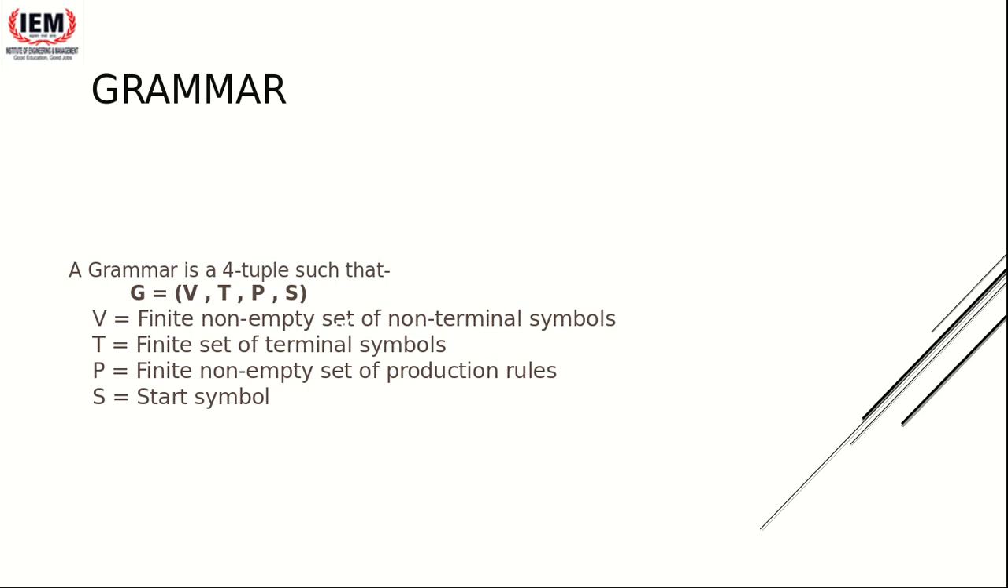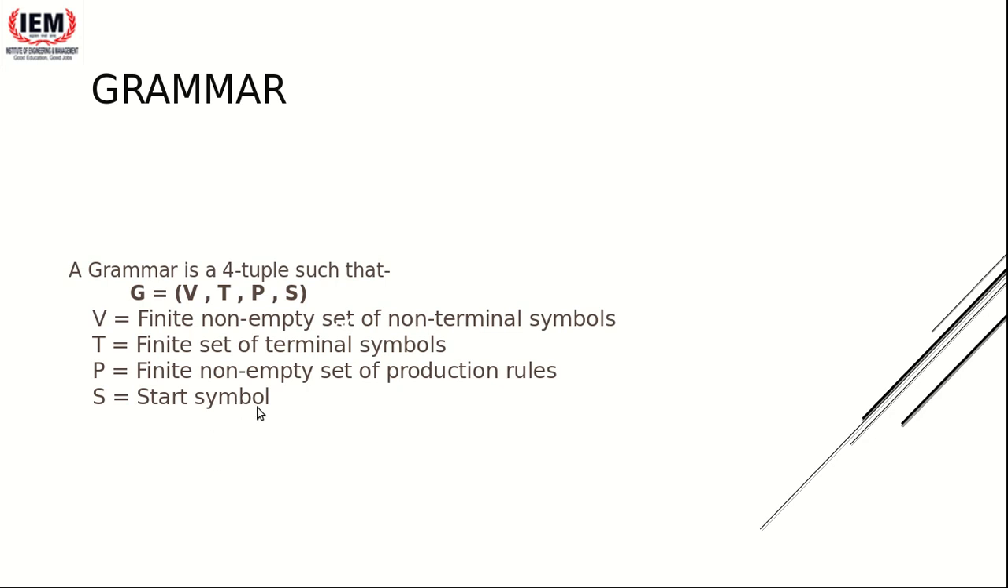Okay, so grammar is basically a four tuple, that is, it consists of four individual entities. What are those entities? We have named them as V, T, P and S. Now this nomenclature might be different for different books, but this is the standard nomenclature. G stands for grammar. V is a finite non-empty set of non-terminal symbols. I'll tell you what a non-terminal symbol is. T is a finite set of terminal symbols, P is the set of production rules, and S is the start symbol.